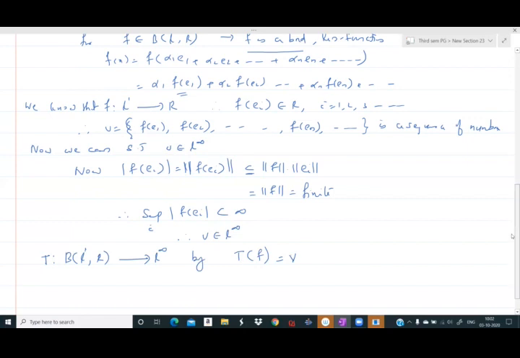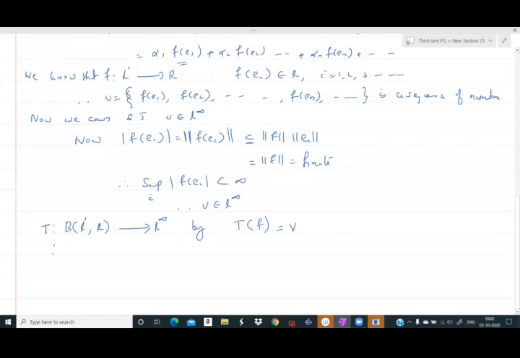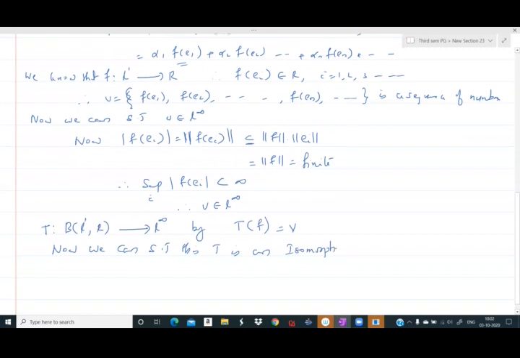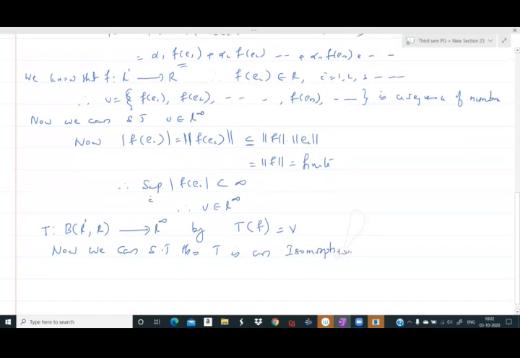Now we can show that this T is an isomorphism between BL1R, which is the dual space of L1, and L infinity. So once we prove this, our theorem is proved.